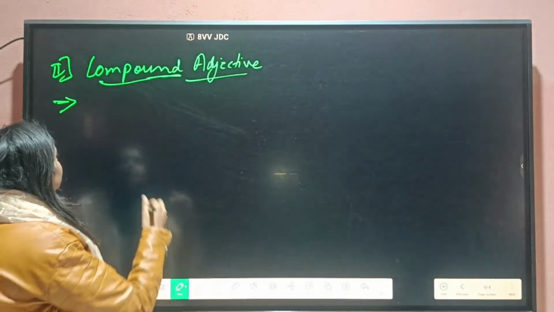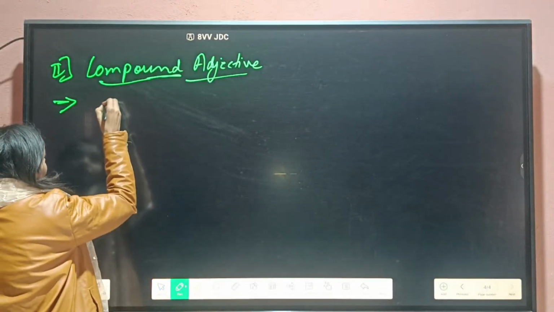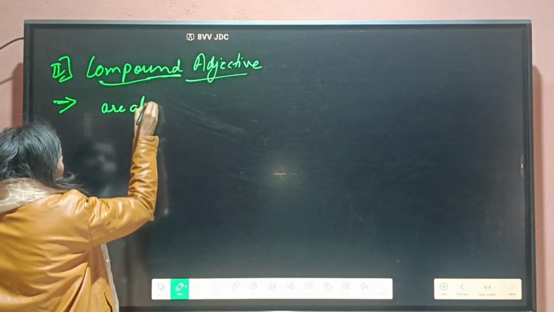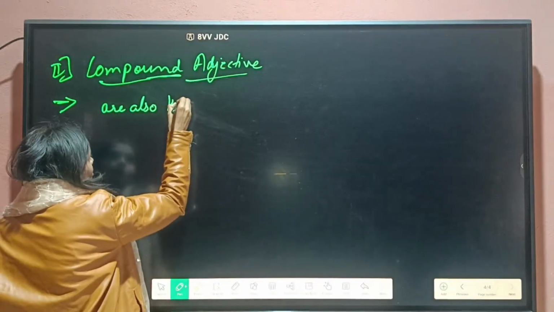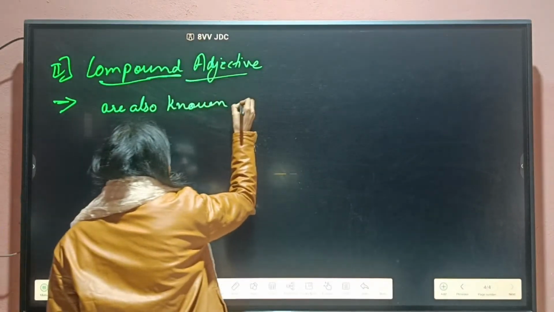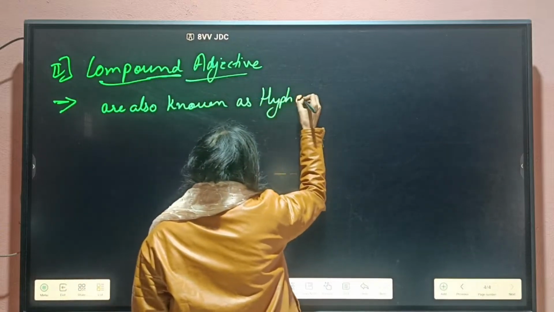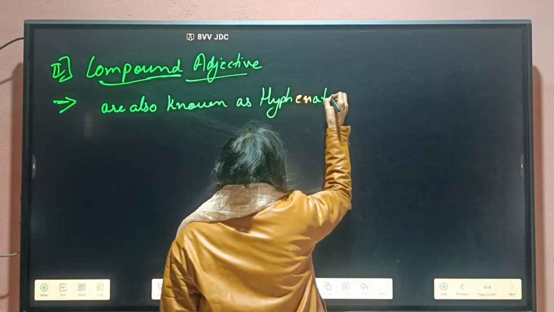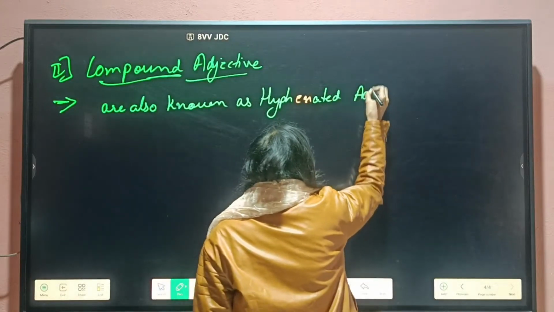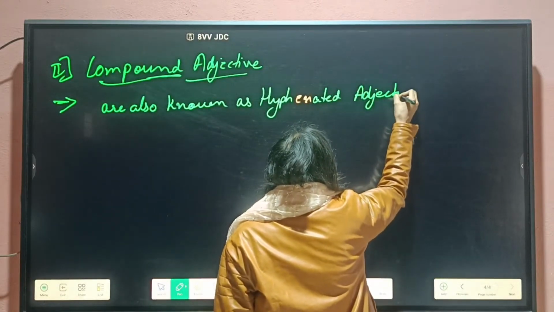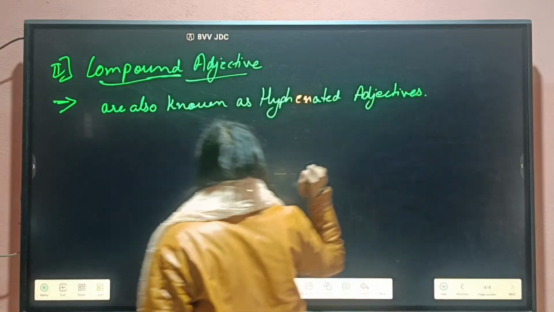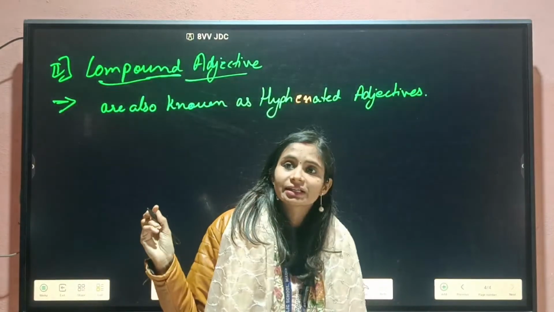So we can say that compound adjectives are also known as hyphenated adjectives. Why are they known as hyphenated adjectives?